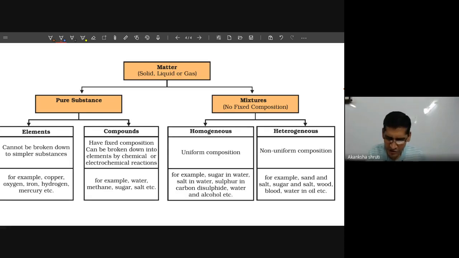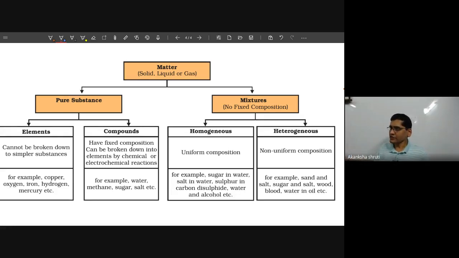So what is this mixture? A mixture may be of solid, liquid or gas, of any phase. This mixture is classified into homogeneous and heterogeneous, just as matter is classified into pure and impure. A mixture is homogeneous when the solid, liquid, or gaseous particles are present in such a way that their presence in all the available space is uniform.